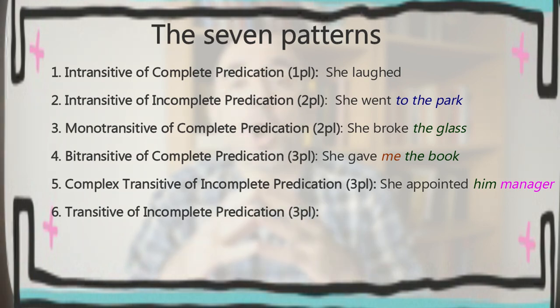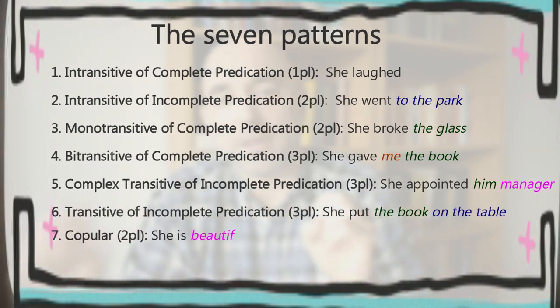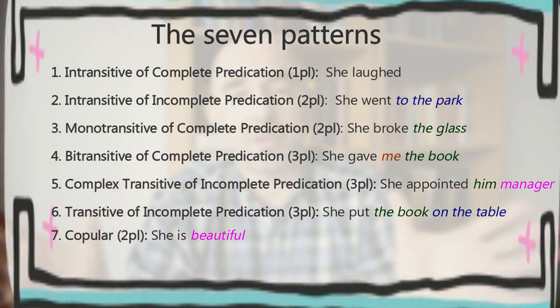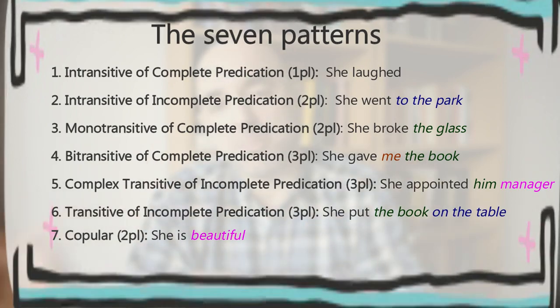Number 5, complex-transitive, she appointed him manager. Number 6, she put the book on the table. And number 7, the copular construction, she is beautiful.